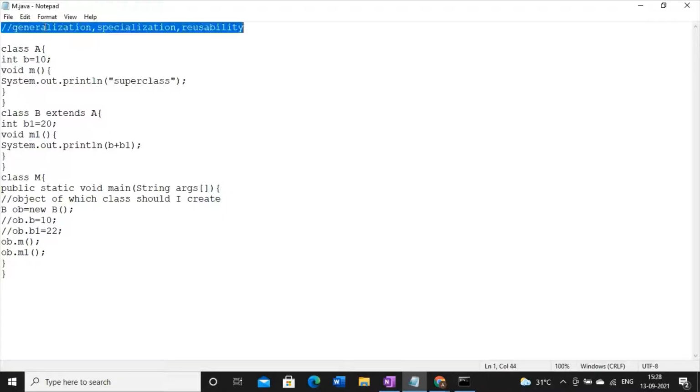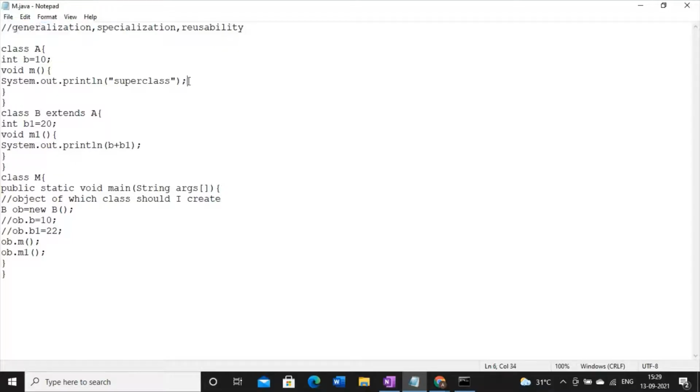But what do you mean by generalization and specialization? See here, it is a very important point. Whichever variable or method we have, they are coming over here, meaning the subclass can use them. So it is known as generalization.